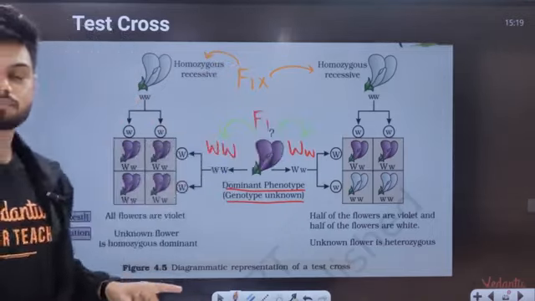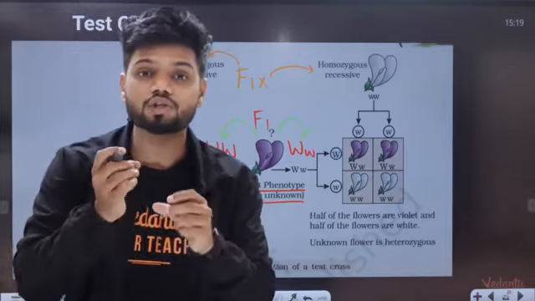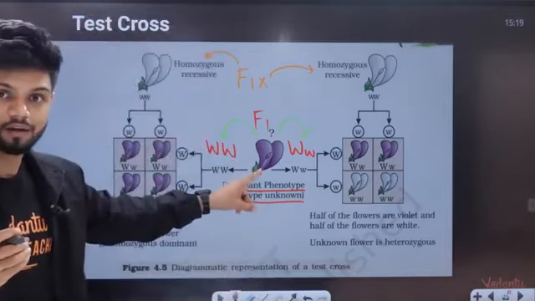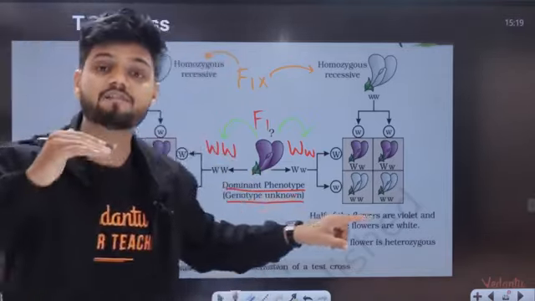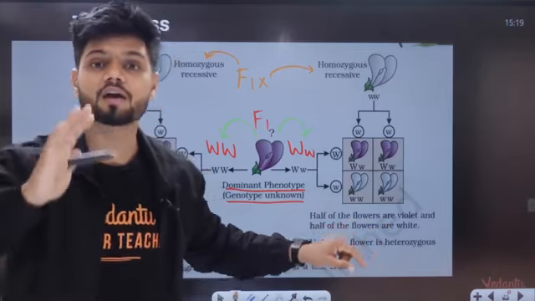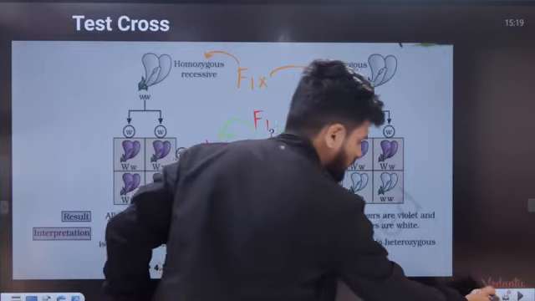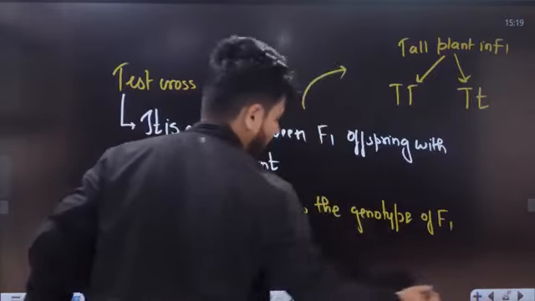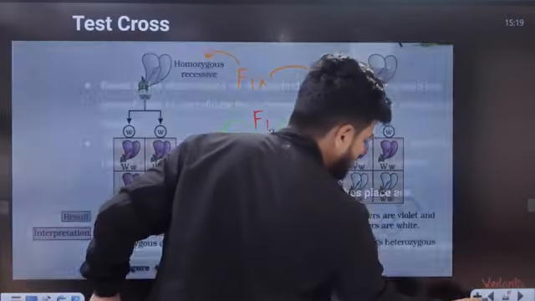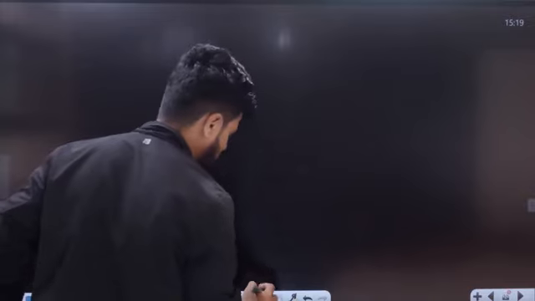Now students, we are trying to find the genotype of your F1 by looking at the phenotype of F2. Very important line. I'll write here for you, in your box. Very, very important line if you want to understand test cross.